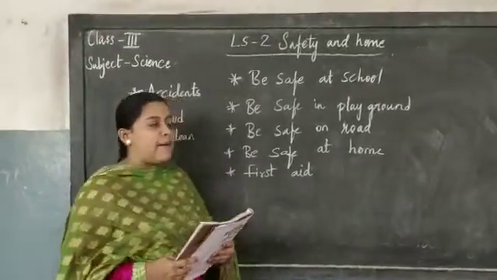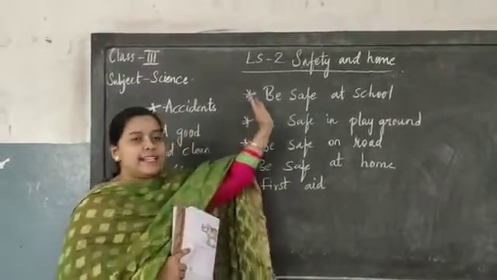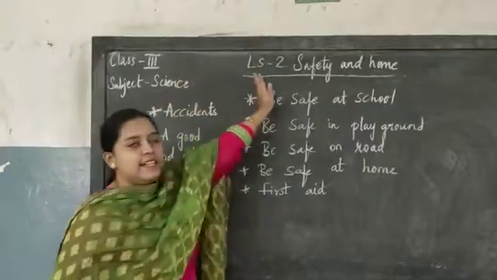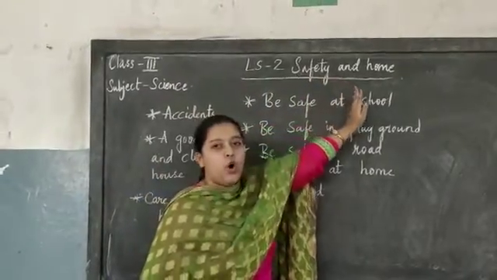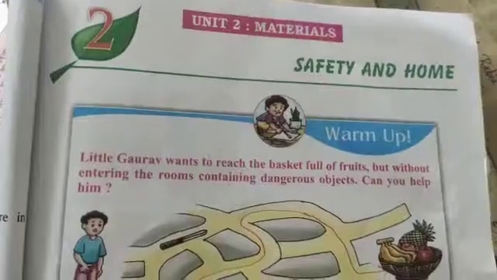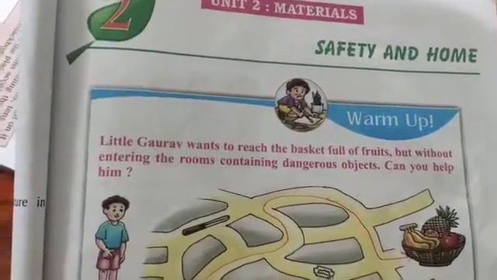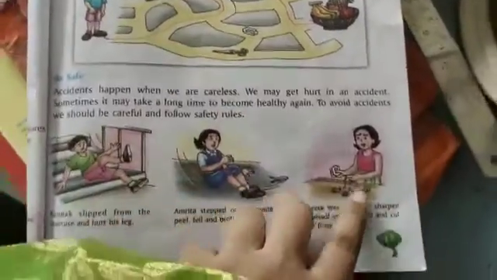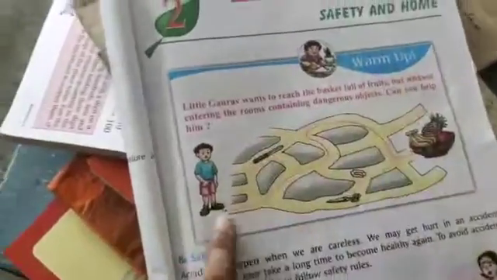Okay children, I am back again with your second lesson, third class science, lesson number 2, safety at home. Before starting your lesson, there is a warm up activity, children. All of you take out page number 17, this warm up activity box.